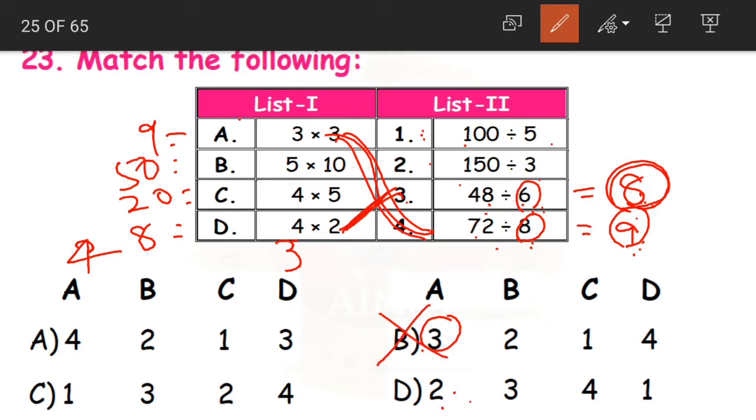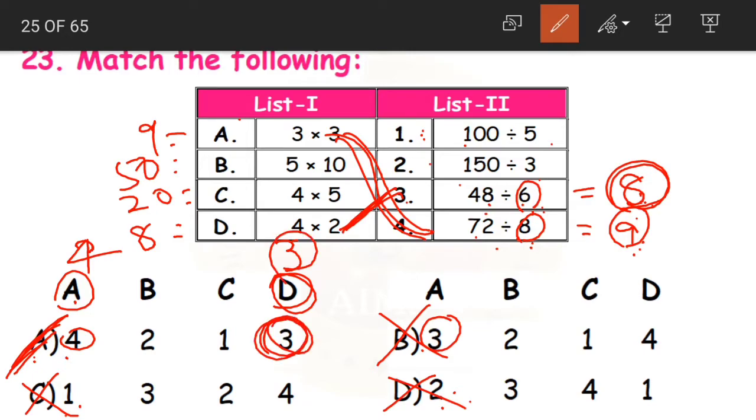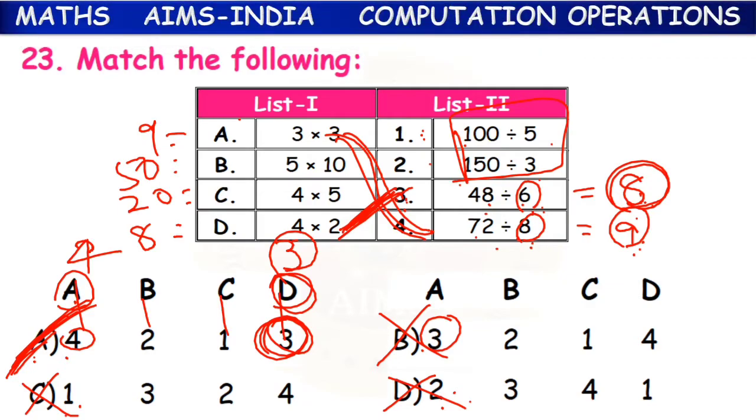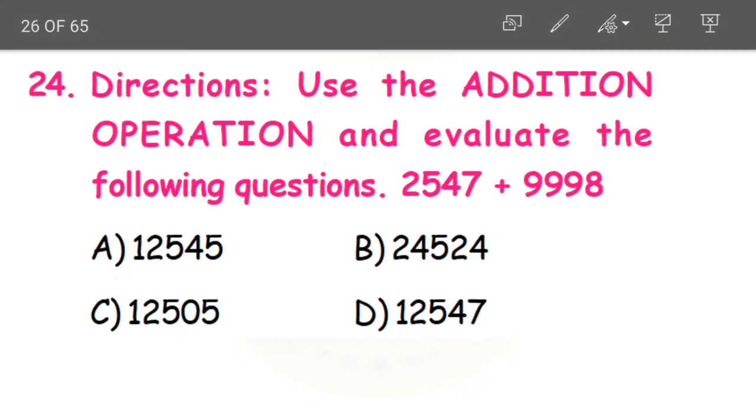In D, A is equal to 2, again a wrong option. In C, A is equal to 1, again a wrong option. Only option A has A is equal to 4, so this will be the correct answer. Again, for D also, 3 is the answer given here. That is what we have got. So even without solving these two, we got our answer. In match the following, that is option A: A4, B2, C1 and D3. Clear children? Coming to question 24.